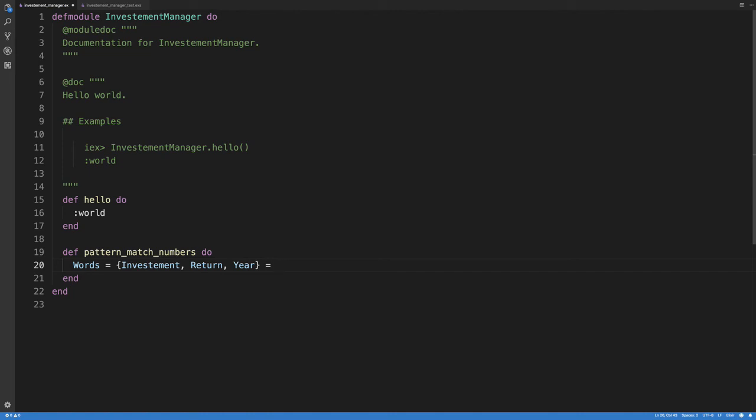Wait, I think I did it wrong, right? I inverted it. Sorry about that, if there's anybody that already knows Elixir. But I'm going to invert it. I want 1 to signify year.